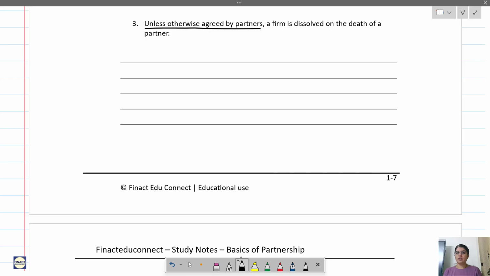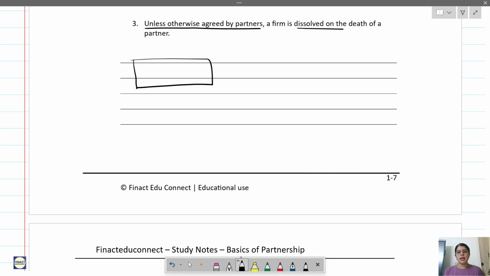On death of a partner, what should be done? It has to be clearly mentioned in that particular partnership deed, whether the firm should continue, how to settle the accounts of a deceased partner, everything should be mentioned in the partnership deed. If that is not done, then the firm is dissolved, that is, the firm is closed on the death of a partner.